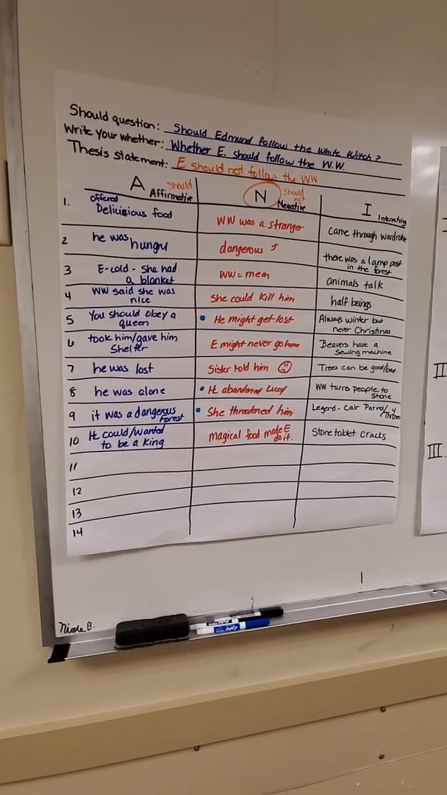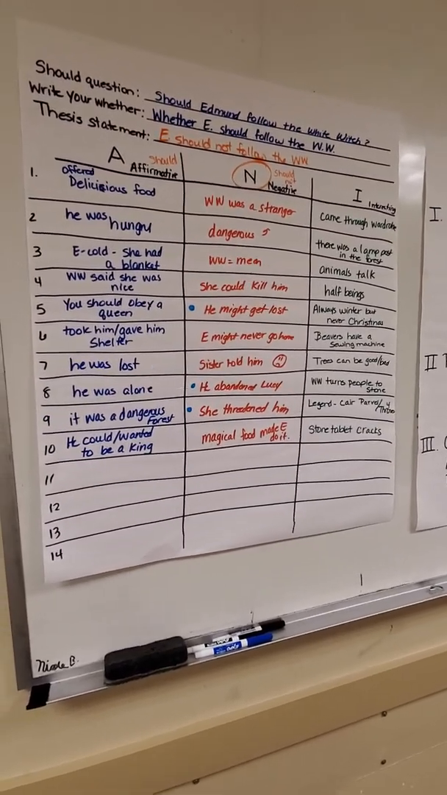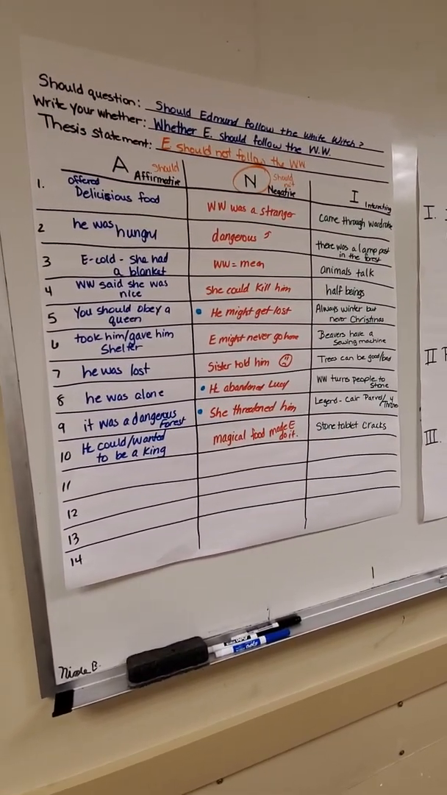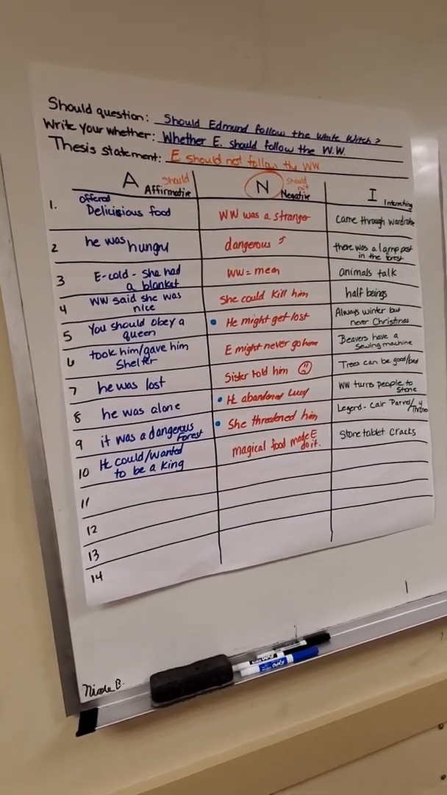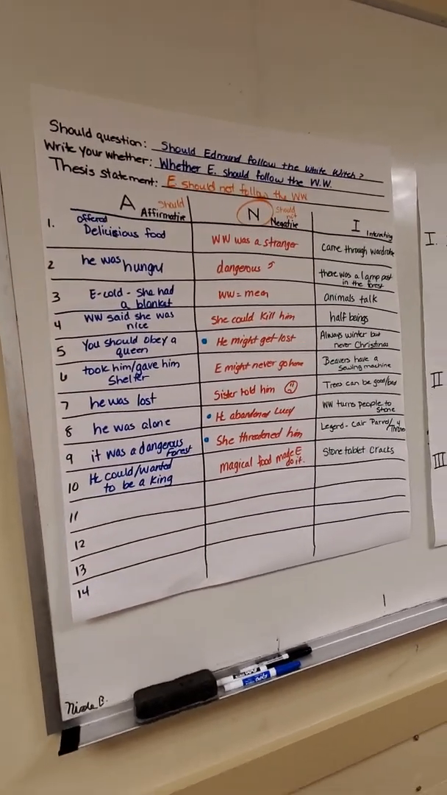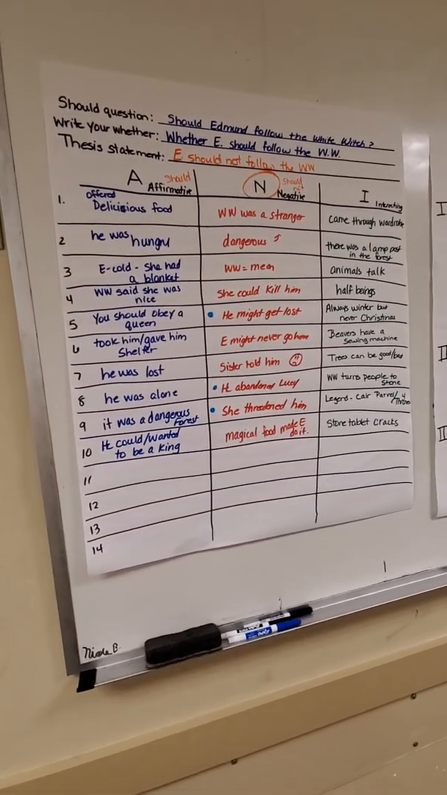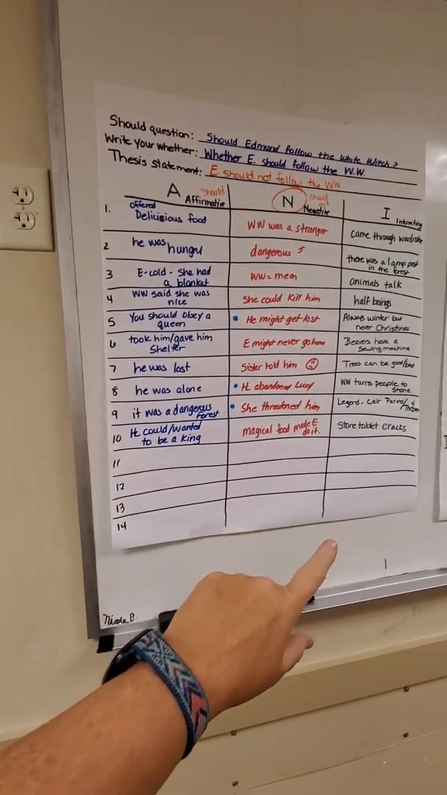Last week at home, they completed their A and I chart, which is the affirmative, negative, and interesting. In class, this is our issue that we chose in class: should Edmund follow the White Witch? So just a reminder, we went back and asked ourselves whether Edmund should follow the White Witch, and then we came up with at least 10 things in each item for affirmative, negative, and interesting.